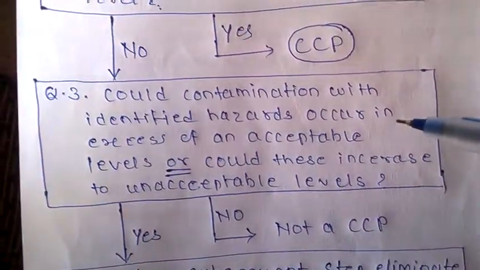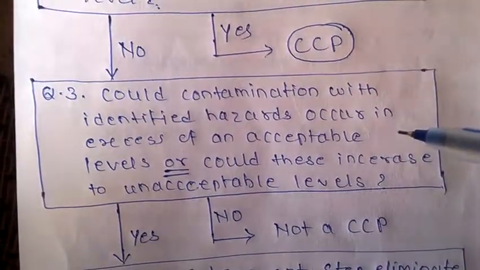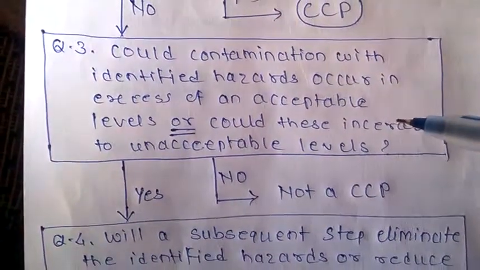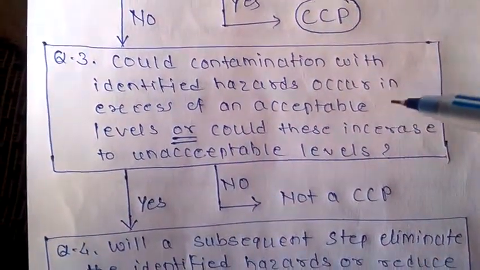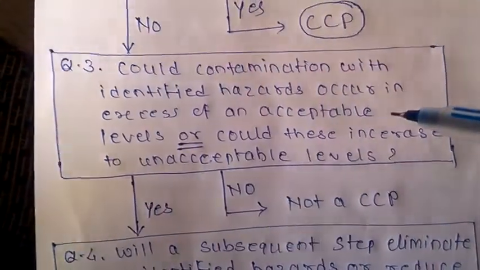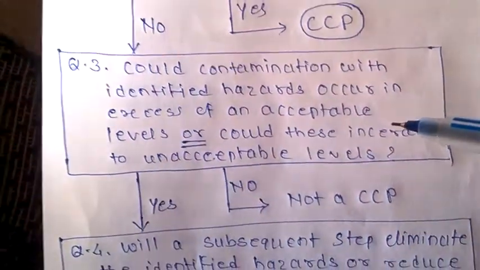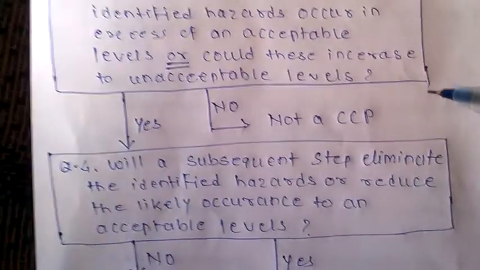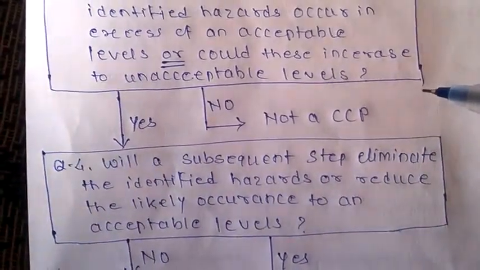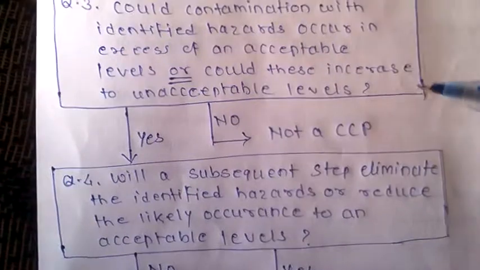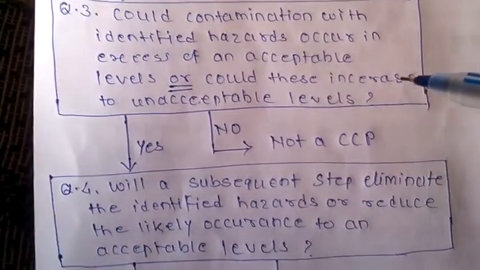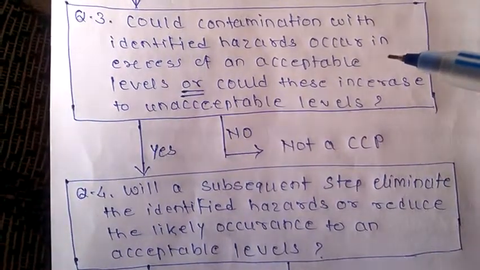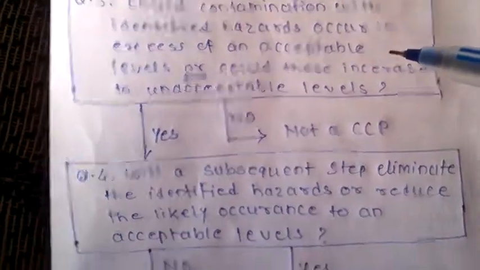Again there are two answers, yes or no. It means whether the contamination of the identified hazard is at an acceptable level or not, which is important. If the answer to question number 3 is yes, then we go to question number 4. If the answer is no, then that is not a CCP, because we can control it up to the acceptable level.